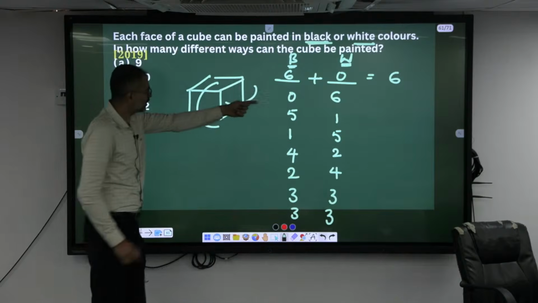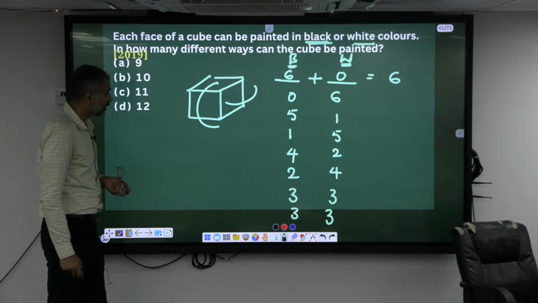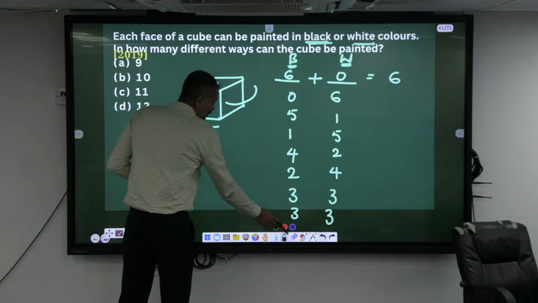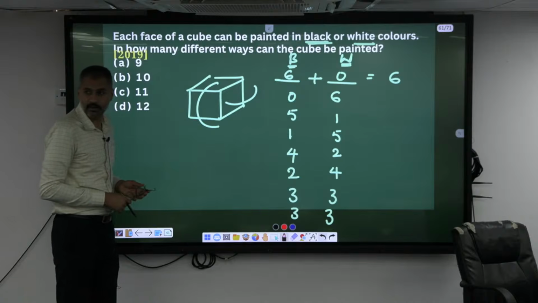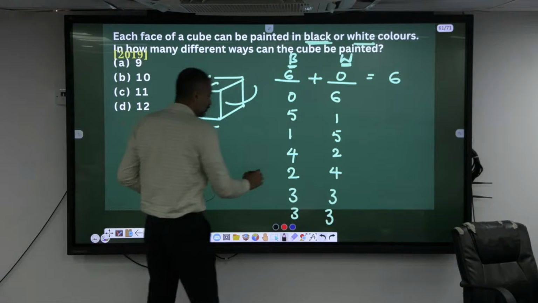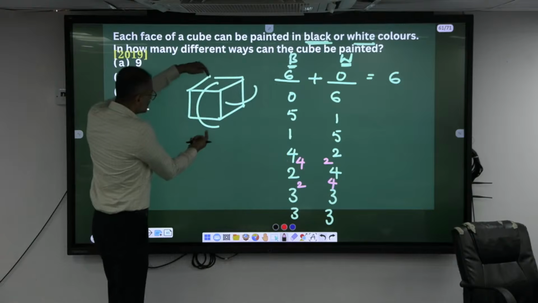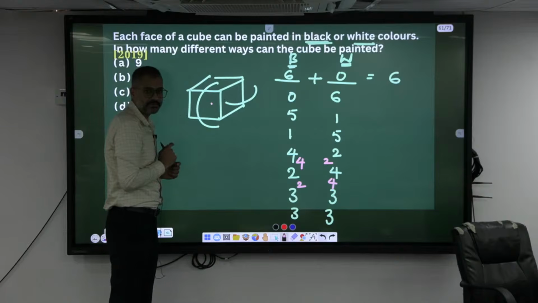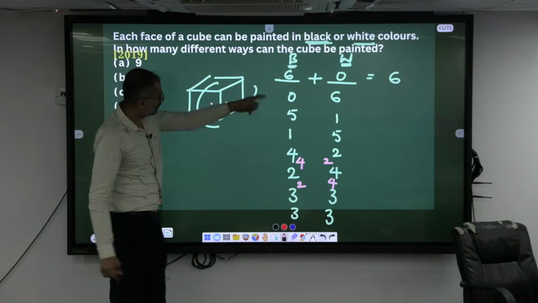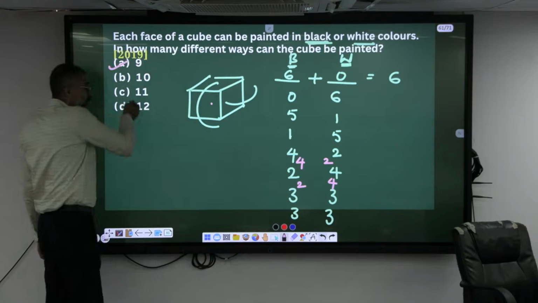How many cases is that? 1, 2, 3, 4, 5, 6, 7. There are still 2 or 3 more. What else? There is one more possibility for 4 and 2, because you can place the 2 here, or else you can put the 2 here adjacent to it. So totally how many? 1, 2, 3, 4, 5, 6, 7, 8, 9. Sometimes you will miss one.